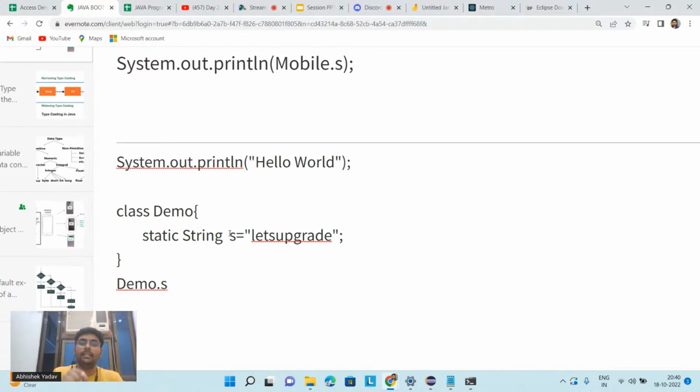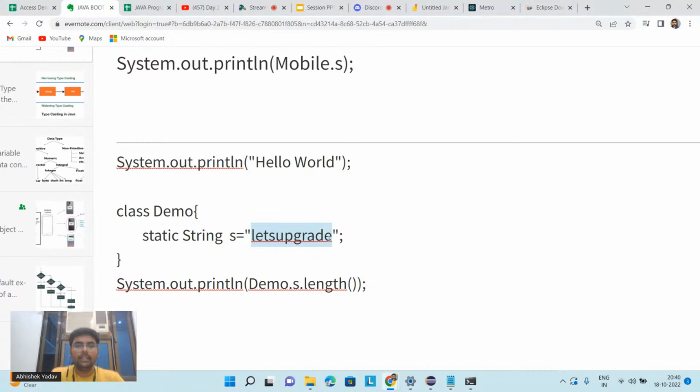And inside this s you have a function, that is the length function. This length function will calculate the length of the string. So if you print System.out.println demo.s.length, you will get the length of this string.